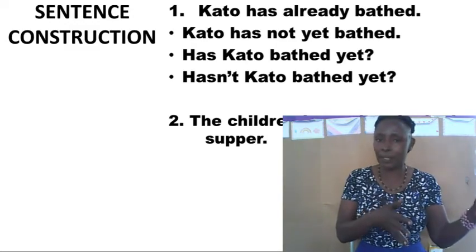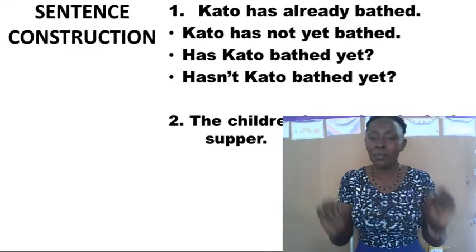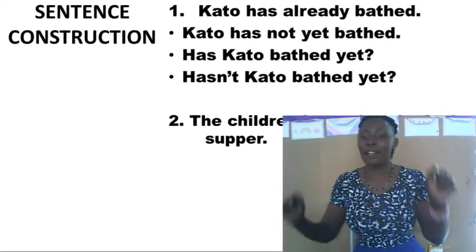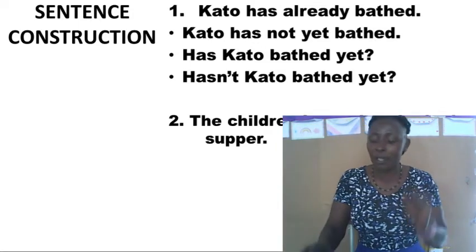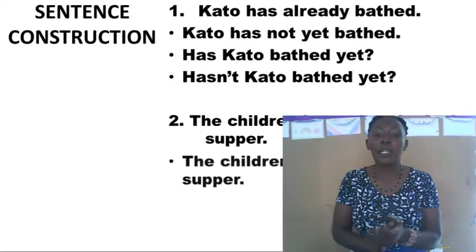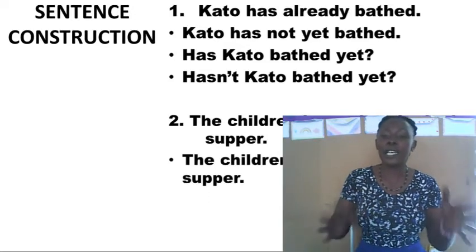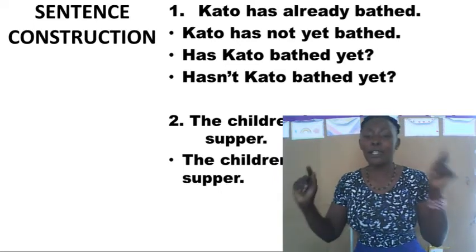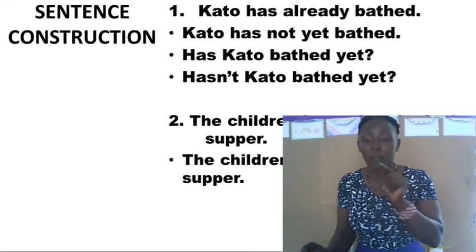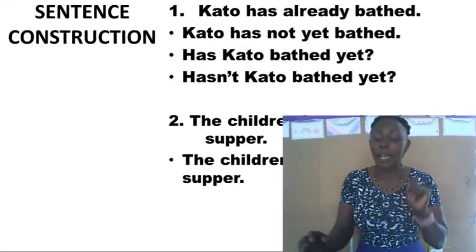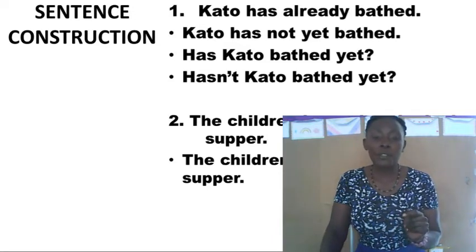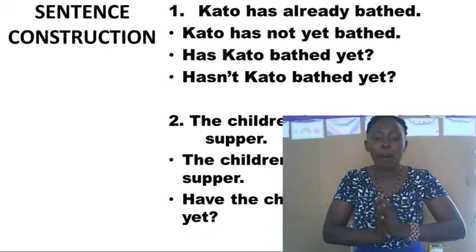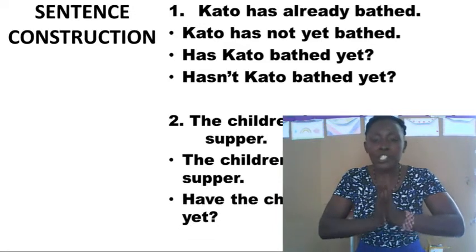Now, example 2 is, the children have already had supper. That is affirmative. If I'm changing to negative, it has to be, the children have not yet had supper. The word not makes it negative. If I'm to change this sentence to interrogative form, I have to begin with a positive helping verb: have the children had supper?